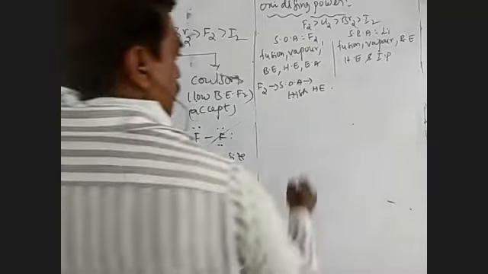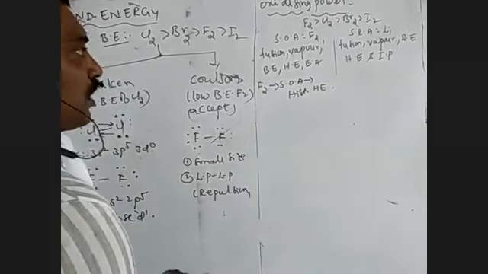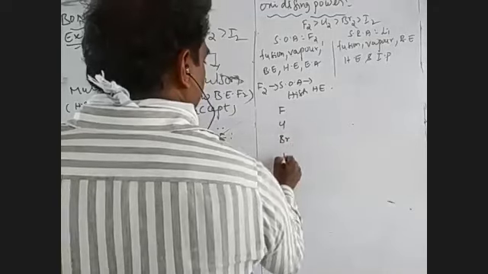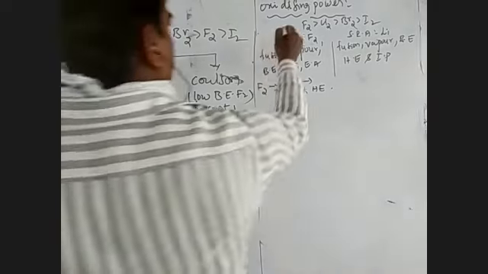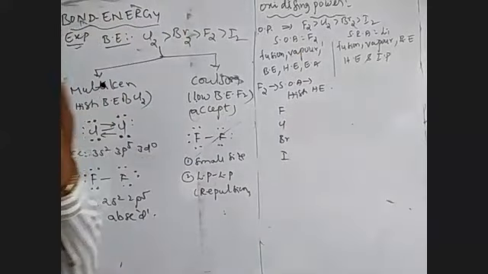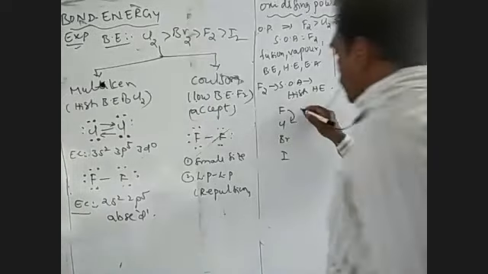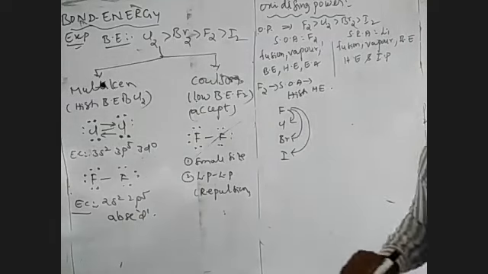Now, in halogens, one halogen can replace another. The halogen having the stronger oxidizing property displaces the other halogen present in a compound. The oxidizing power is F2 greater than Cl2 greater than Br2 greater than I2. So fluorine displaces chlorine, since fluorine has stronger oxidizing power than chlorine. Fluorine also displaces bromine and iodine present in a compound.